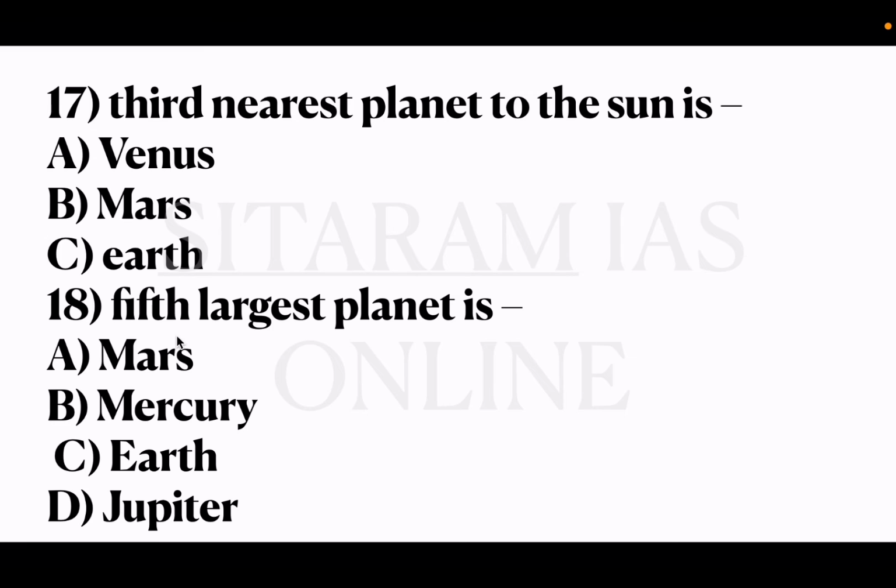And 17th question, the third nearest planet to the sun is option A, Venus, B, Mars, C, Earth. So the correct answer is option C, Earth. How to remember the sequence of planets? The trick which is given in the NCERT is: my very efficient mother just served us nuts. Okay. My very efficient mother just served us nuts. Just remember those starting letters. M for Mercury, V for Venus, E for Earth, and all those come. Okay. So the third planet is Earth.